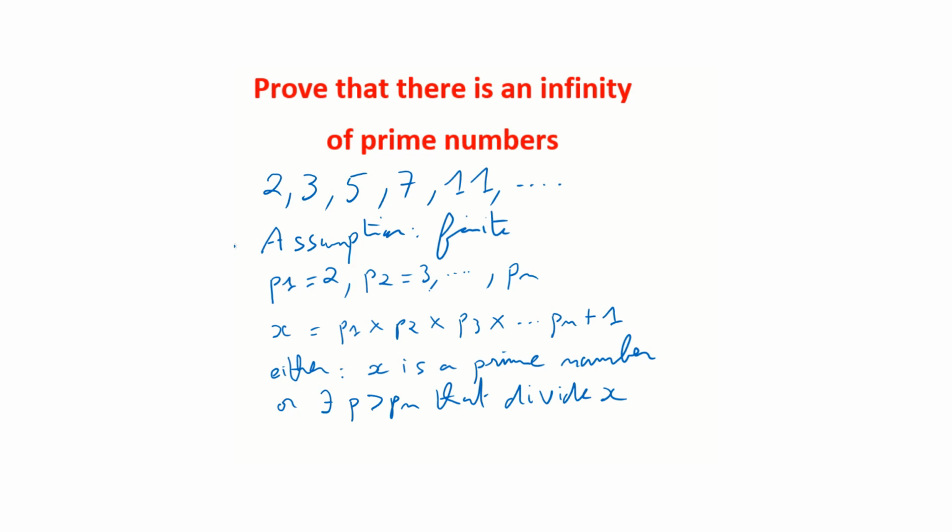These two possibilities contradict the fact that we have assumed that there is a finite number of prime numbers. So we can conclude that our assumption is wrong, and so there is an infinity of prime numbers.